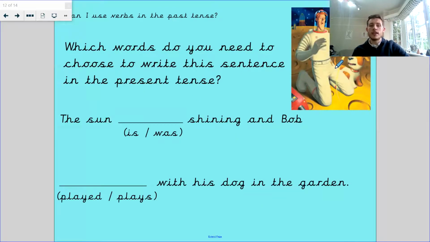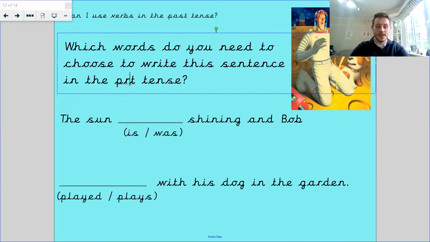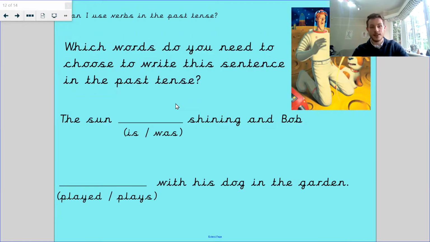Which words need to go in this sentence to make it past tense? Sorry, I've put present tense. It should be past tense. I'm very, very sorry. How naughty of me. Here we go. Let's change that. It needs to be past tense. Okay. So what words need to go in to make it past tense?